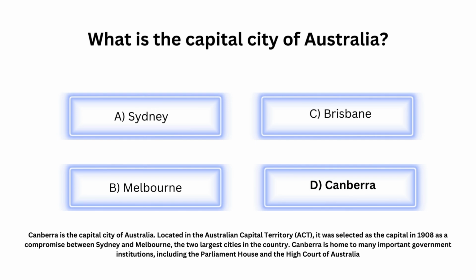Canberra is the capital city of Australia. Located in the Australian Capital Territory, it was selected as the capital in 1908 as a compromise between Sydney and Melbourne, the two largest cities in the country. Canberra is home to many important government institutions, including the Parliament House and the High Court of Australia.